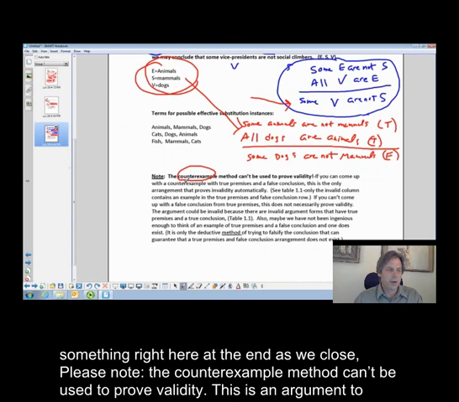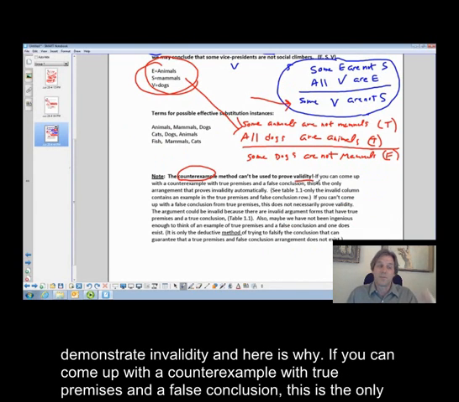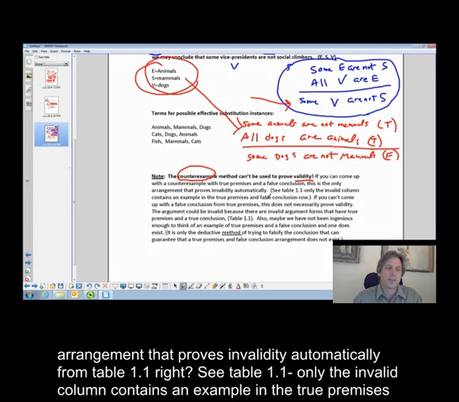All right, and let me just say something right here at the end as we close. Please note the counterexample method can't be used to prove validity. This is a method to demonstrate invalidity, and here's why. If you can come up with a counterexample with true premises and a false conclusion, this is the only arrangement that proves invalidity automatically.